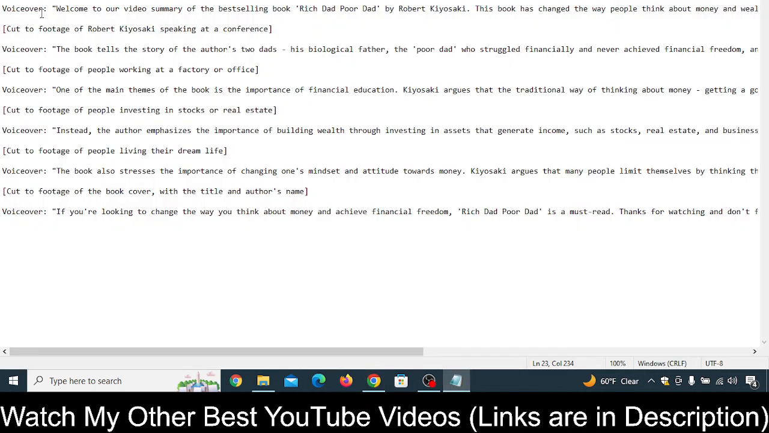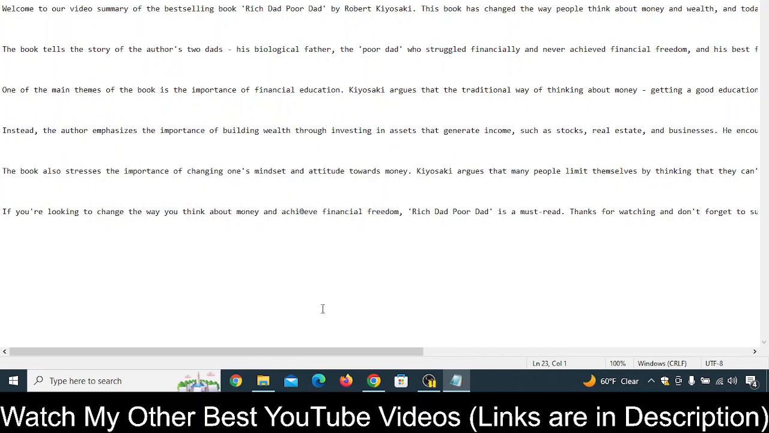And if you want to make some edits, you can remove these things like voiceover, or remove this part, and use only the part where it is actually giving the summary. Or if you want to add something, you can search in Google and add something in this script and make this beautiful. So I have edited all this script.